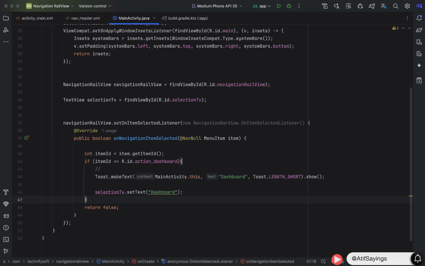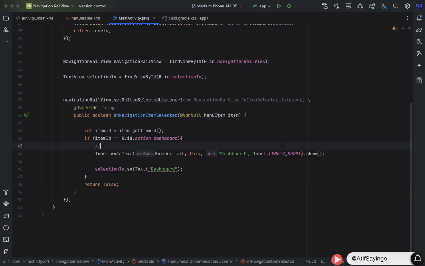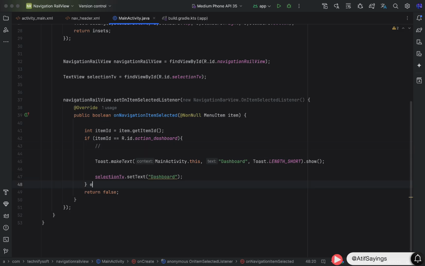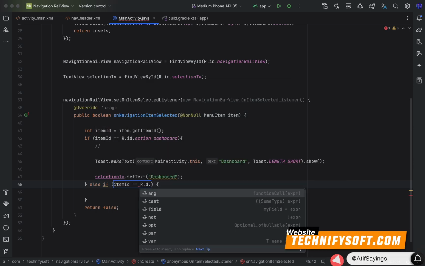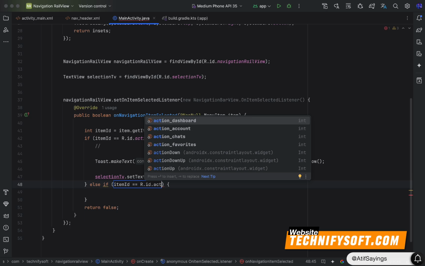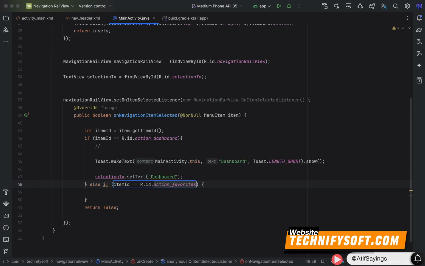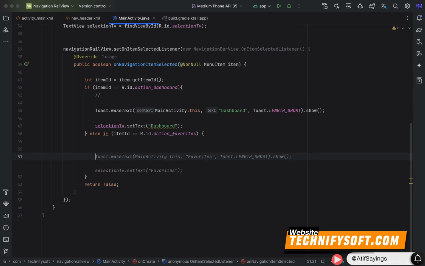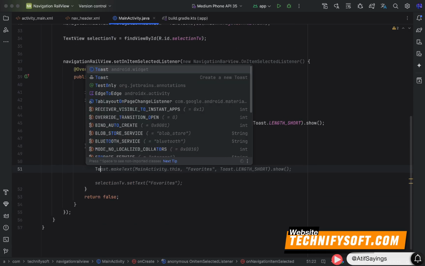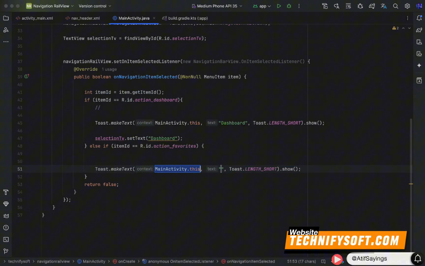Similarly, we will create another condition, else if item ID equal to R.id.action favorites. This condition will be called when user click the favorites menu item. Let's show a message using toast. Message will be favorites. We also need to change the text of selection text view.